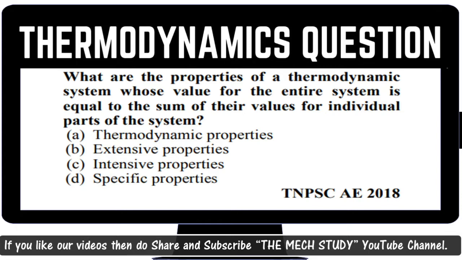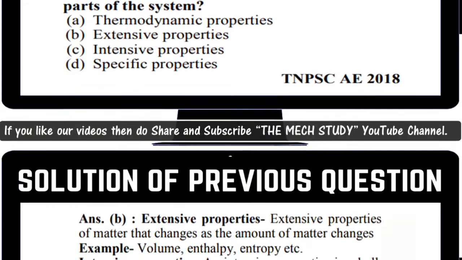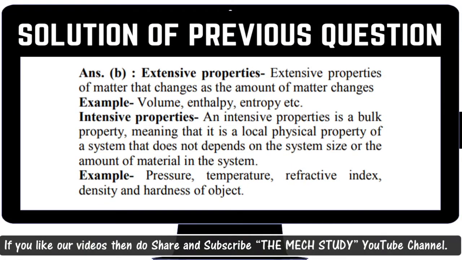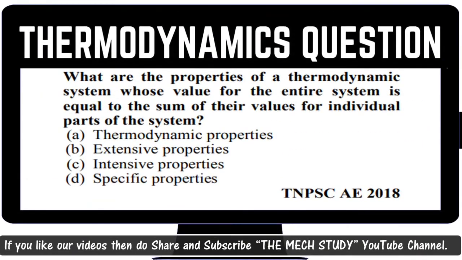So the first question was: what are the properties of a thermodynamic system whose value for the entire system is equal to the sum of the values of the individual parts of the system? First option, thermodynamic properties. Second option, extensive properties. Third option is intensive properties. Fourth option is specific properties.